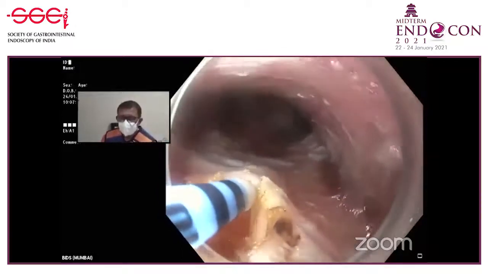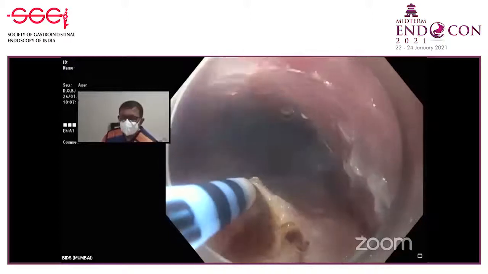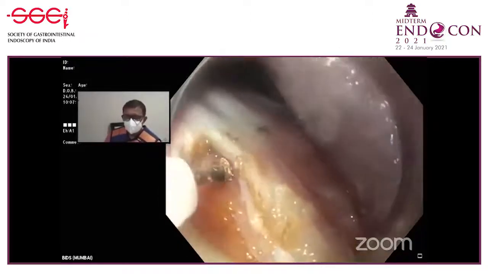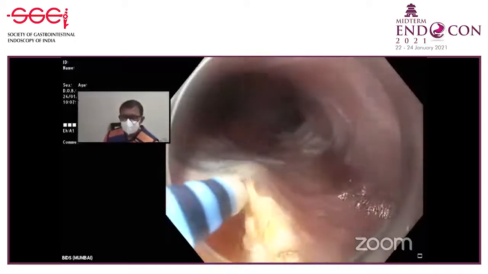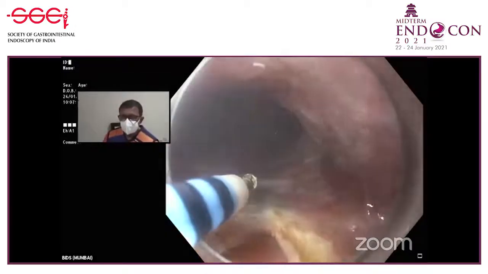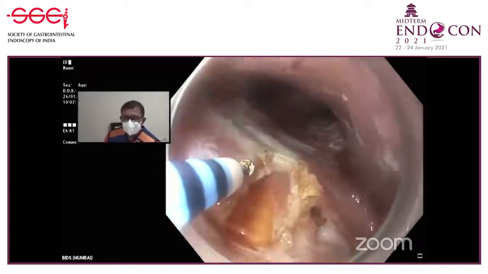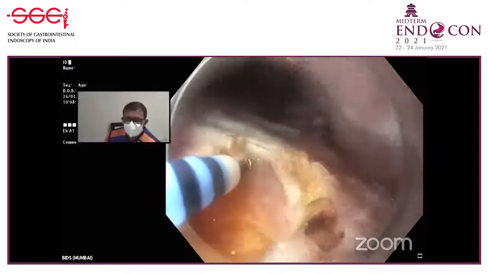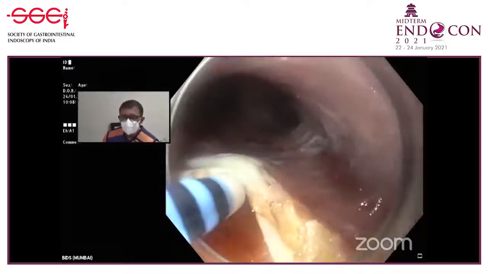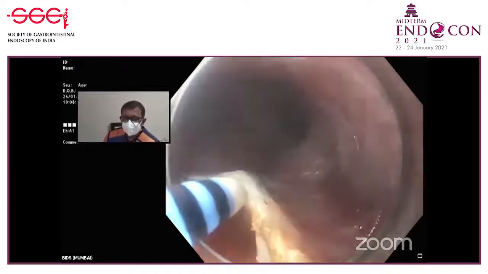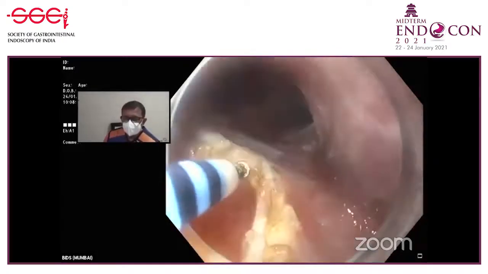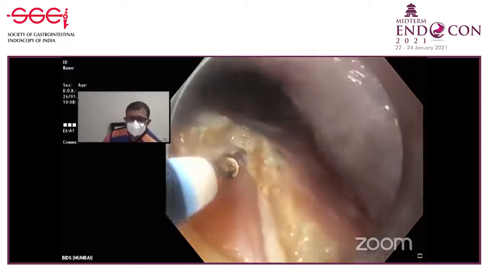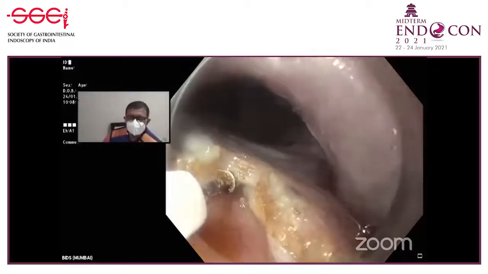Now here, lift it up towards the tunnel. Yeah, we can see the two types of muscle, circular and longitudinal. You can see very clearly the inside one is the longitudinal and the outside one is the circular. Here it's not very evident because it's not so thickened. And outside you see the mediastinal fat. Here you can see very nicely the two layers. Longitudinal here down below, and this upper one is circular.